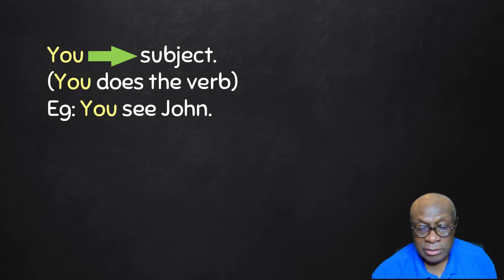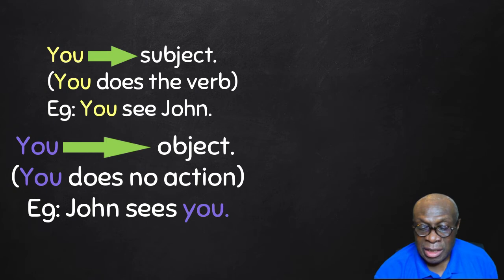You is subject because we can see you doing action like you see John. But at the same time, you is seen in sentences not doing action. For example, John sees you. John is the one doing the action here. You is not doing anything, so it's an object. Therefore, bear in mind, you is subject and you is object at the same time, depending upon what you is doing in the sentence.